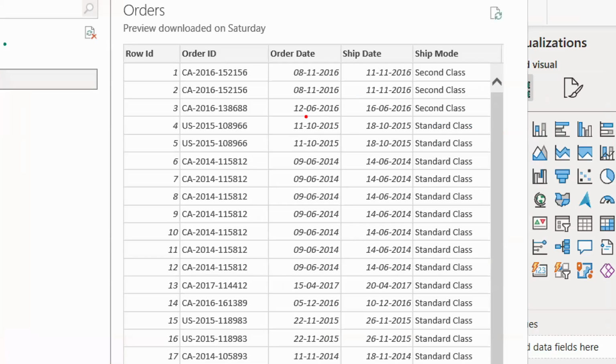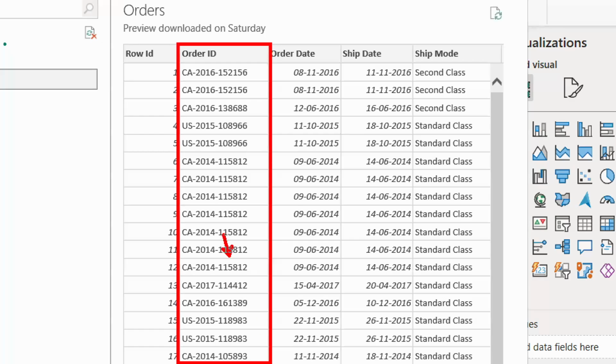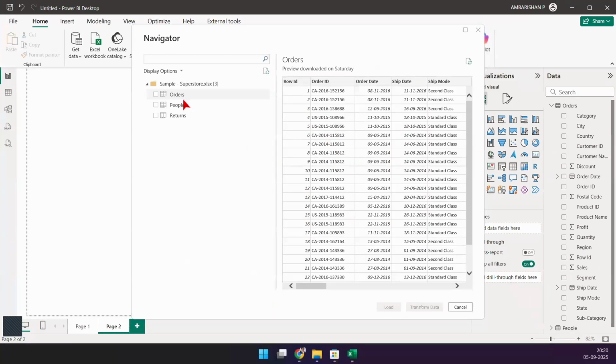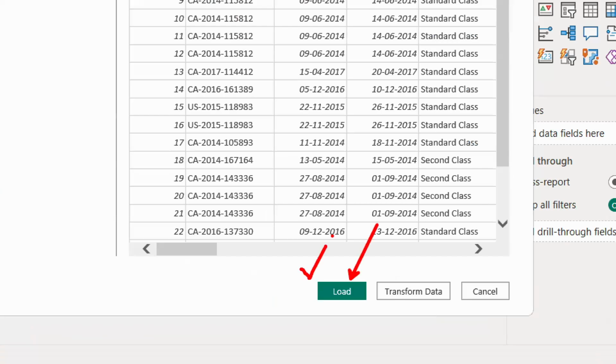It looks just fantastic. Order ID looks like it makes sense. Ship date, order date, everything makes sense. So the data is nice and neat, and this is when you go with load. When I check this box, I will load the data. That's it. The data is looking good, so I'll go load the data.